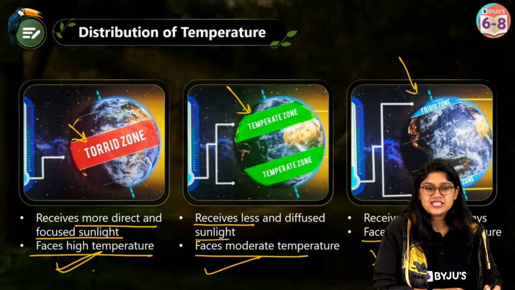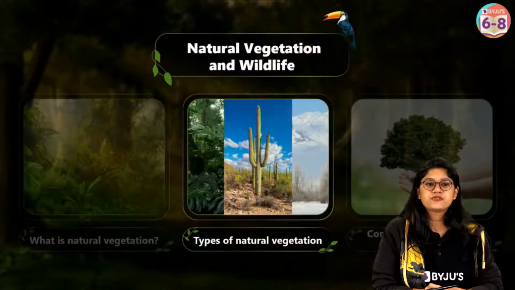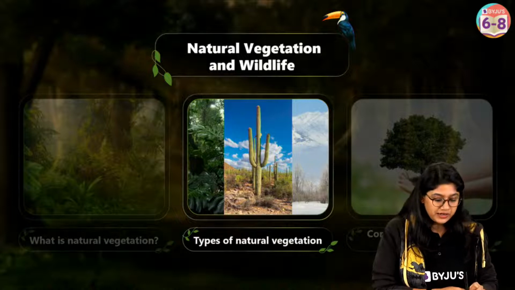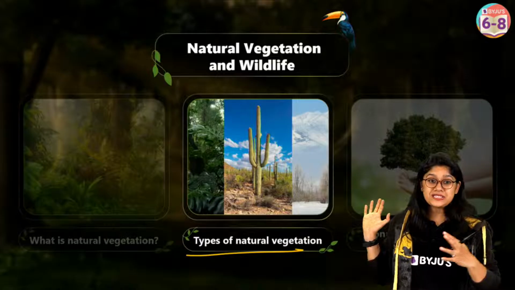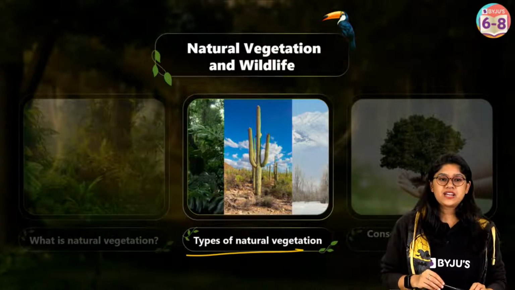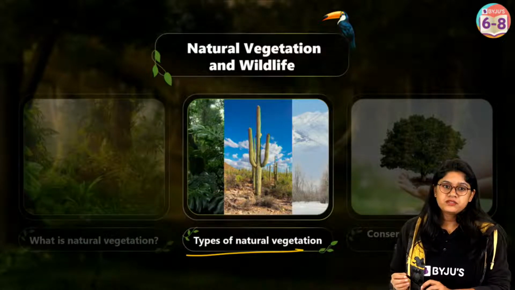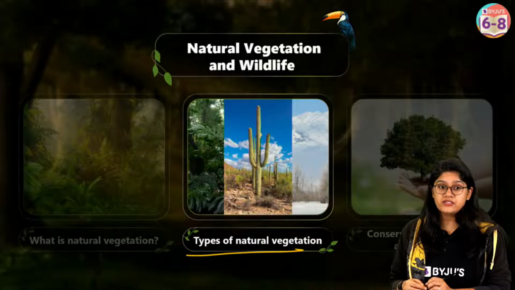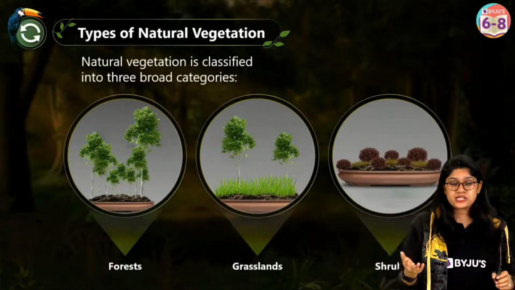Now everyone, let's move ahead, right? And let's talk about the different types of natural vegetation. Now from here, we have the most important part of this particular chapter. And this basically is the main topic. Okay? Very good Arpita, very good Shivani, Lakshya, Deva Parvati, yes we have it. Yes Ronak, okay.